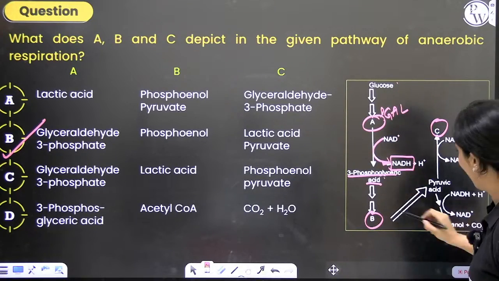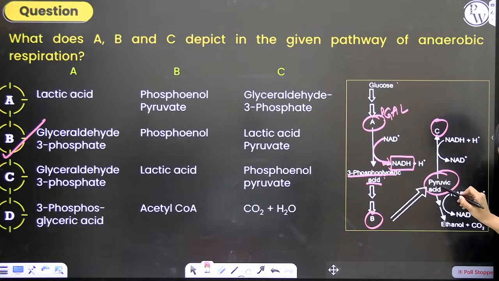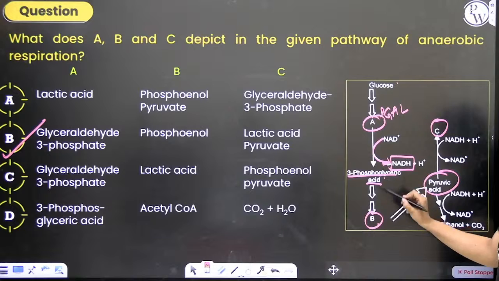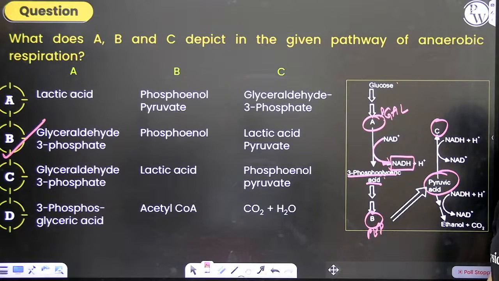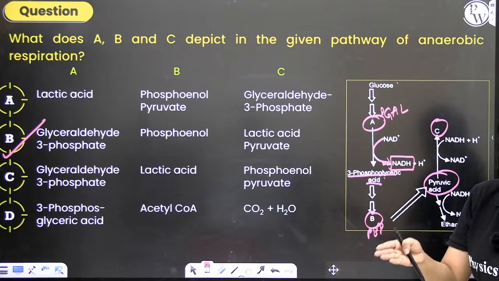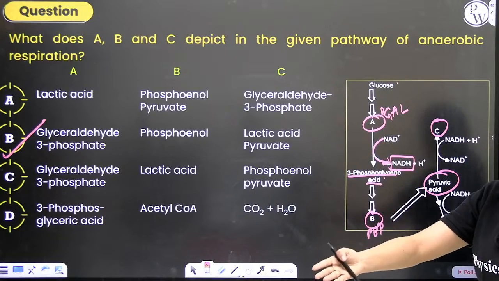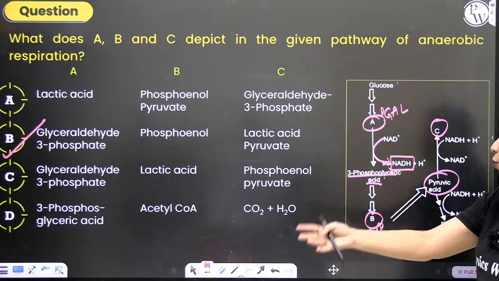Correct. And here you have pyruvic acid. Pyruvic acid is formed from what? Phosphoenol pyruvate will give rise to pyruvic acid. So B is phosphoenol pyruvate. Pyruvic acid has 3 pathways. Either it can undergo alcoholic fermentation or lactic acid fermentation or aerobic respiration.